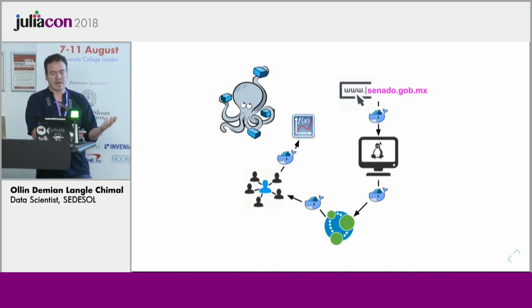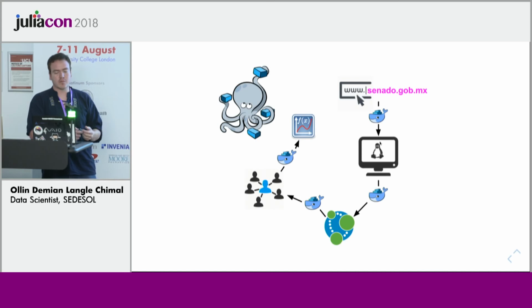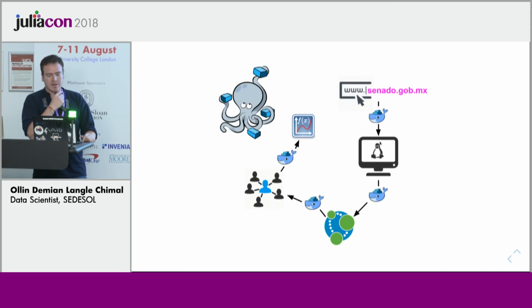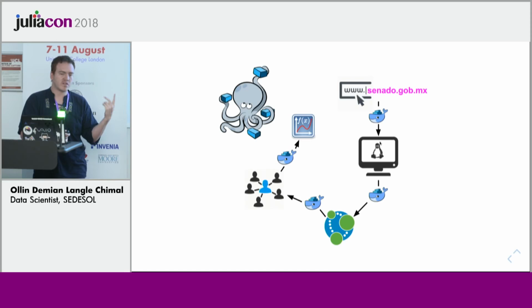It is very important to mention how I built this, because I used Docker. I only have one dependency, which is Docker, and then I build everything upon that.